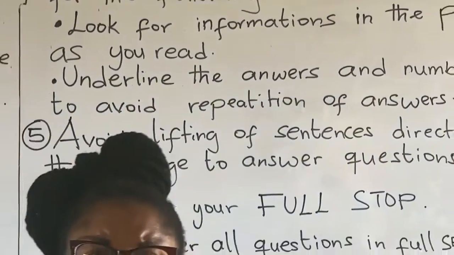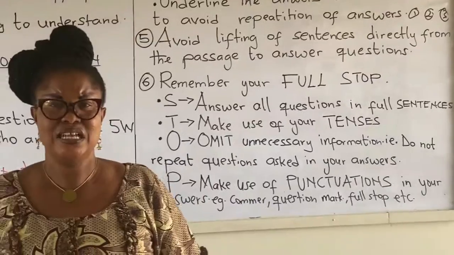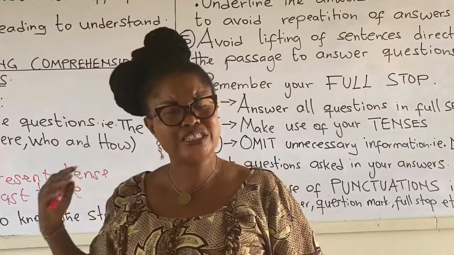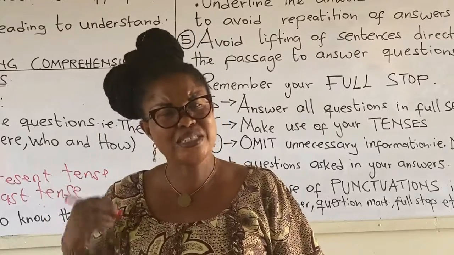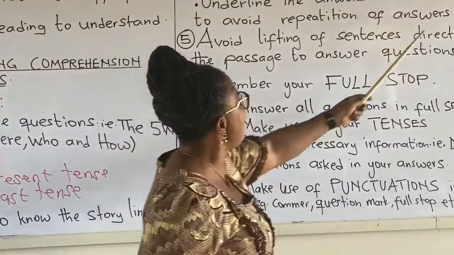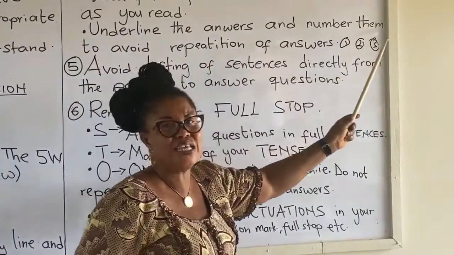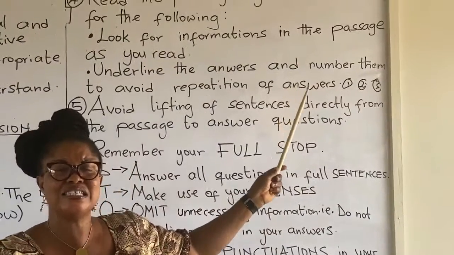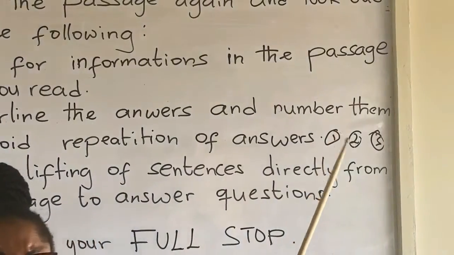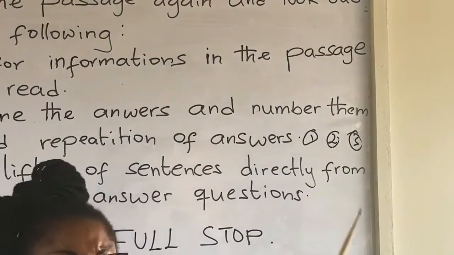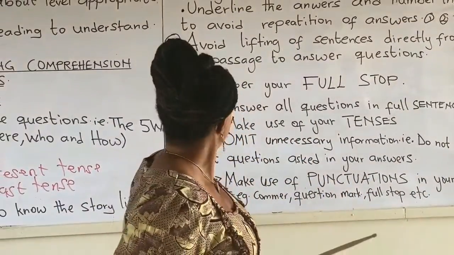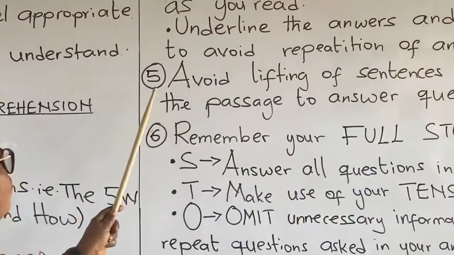As you read over the passage, because you have the questions in your head, when you come across the answers, try to number them in the passage. Underline the answers. If it is for question 1, put question 1 on top. If it's for question 2, put question 2 on top to avoid repetition of answers. Now, let's look at step 5.